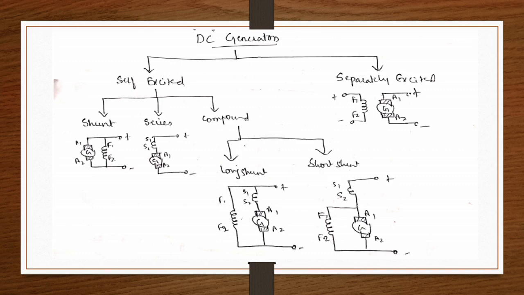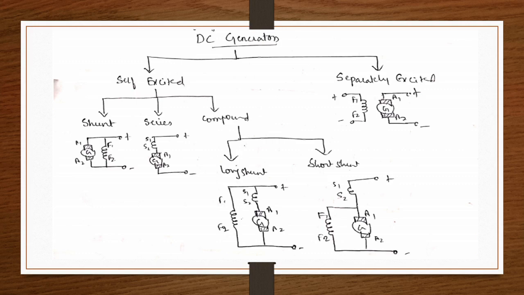These are variable losses because current will vary, that is why I square R will vary and hence copper losses will vary. Armature copper loss is denoted by Ia square Ra, shunt field copper loss by Ish square Rsh, and series field copper loss by Isc square Rsc.